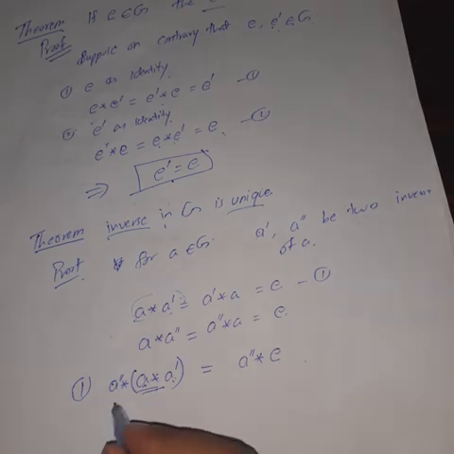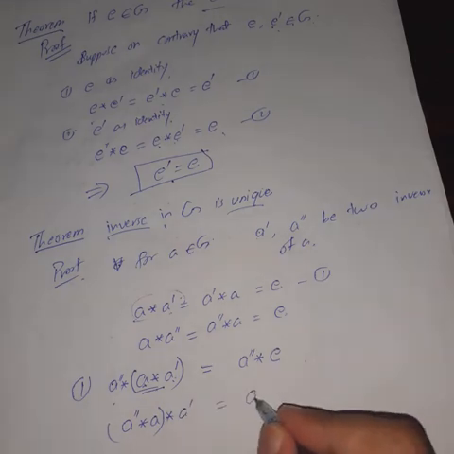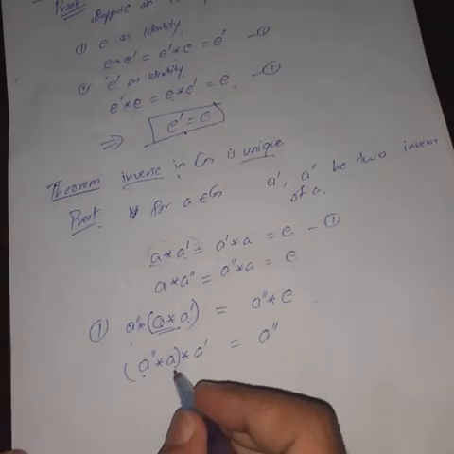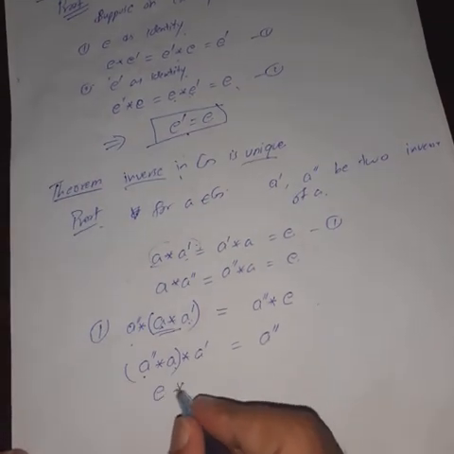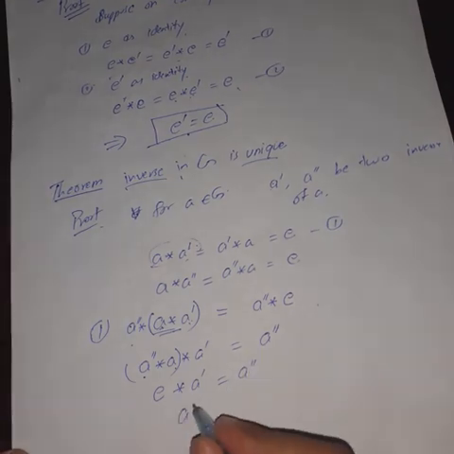Now here we apply the associative law. So A double dash star A dash is equal to A double dash. Here A dash and A are also inverses of each other, so we write E star A dash is equal to A double dash. Then A dash is equal to A double dash.